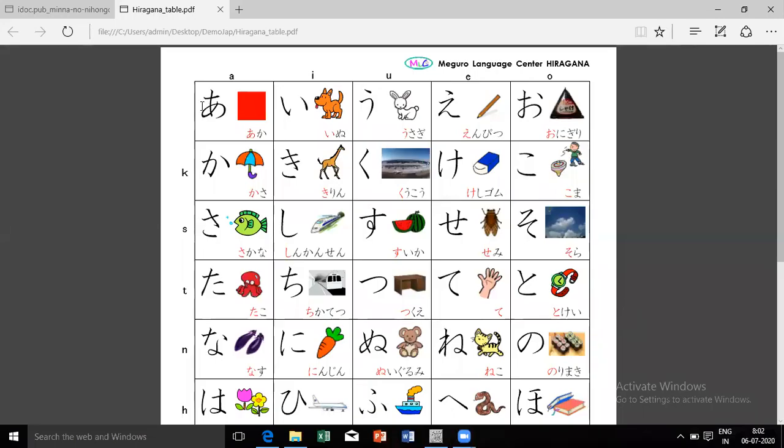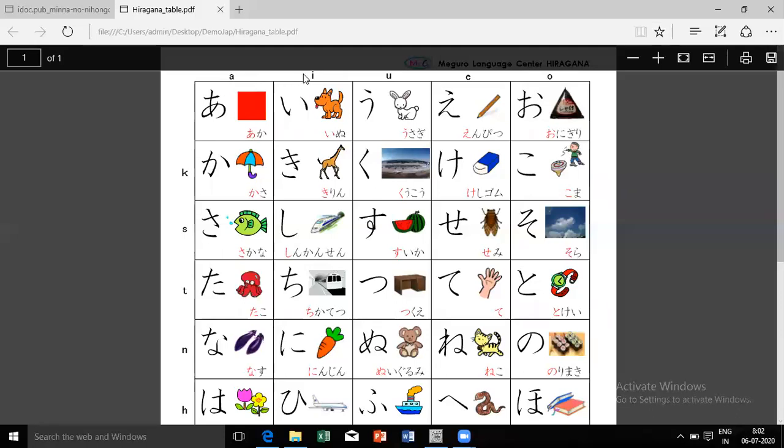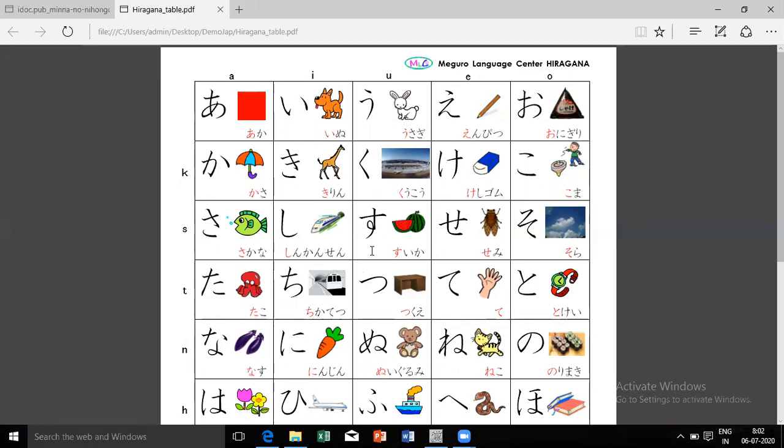As per the chart, they were all a-kolumn, i-kolumn, u-kolumn, e-kolumn, o-kolumn, right? This is simplification, that is a pronunciation, i pronunciation. So all are i, then down like this, u, all our u pronunciations, e and then o. So we were learning a ka sa ta na ha ma ya ra wa n, right? That was all the a-column.